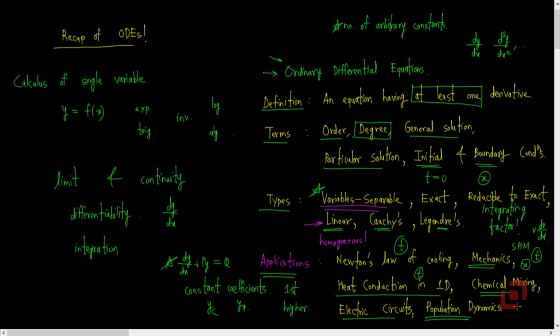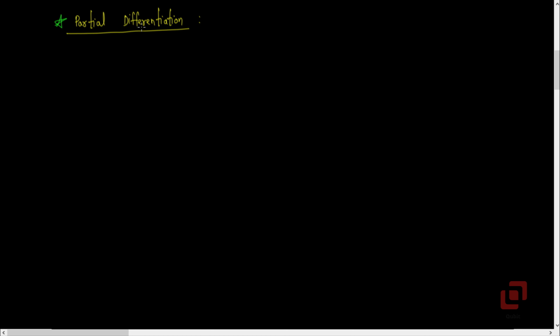Let's now go to partial differentiation, wherein we have functions of at least two independent variables or more. We define the partial derivative of z with respect to x in a way very similar to that of ordinary derivative, but we treat all other variables, in this case the variable y, as constants. So we get dabba z by dabba x as the limit as h tends to 0, f of x plus h comma y minus f of x comma y upon h.